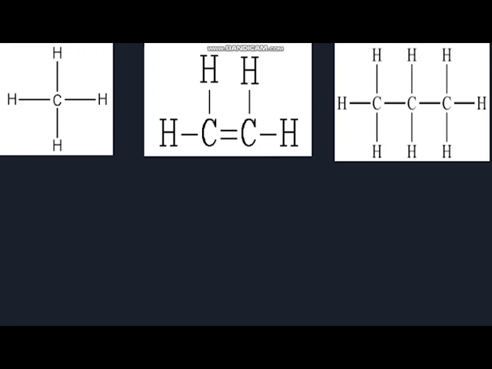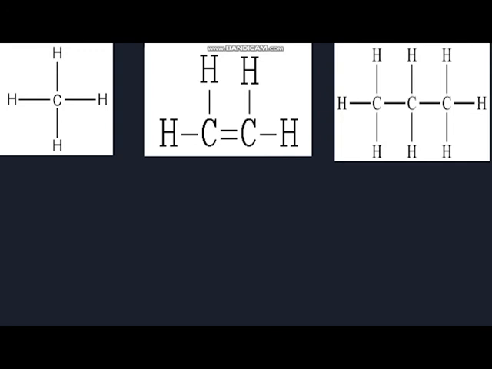Alright, now just taking a quick look at these three molecules. Methane has four single bonds. So two electrons are being shared here, here, here, and here. This means that carbon has a full octet, and all of these hydrogens have two electrons in their valence shell as well.